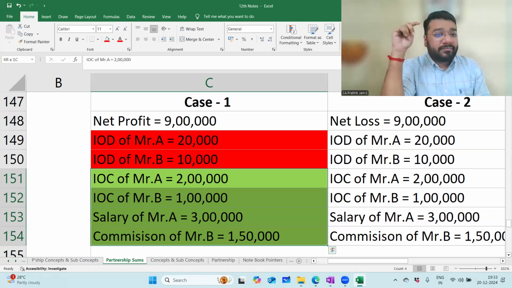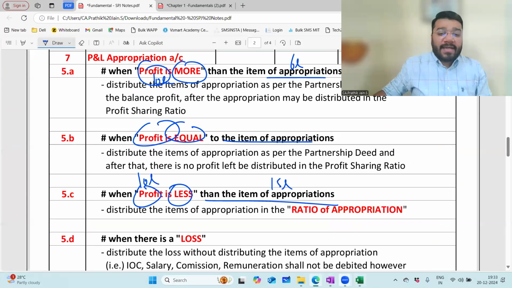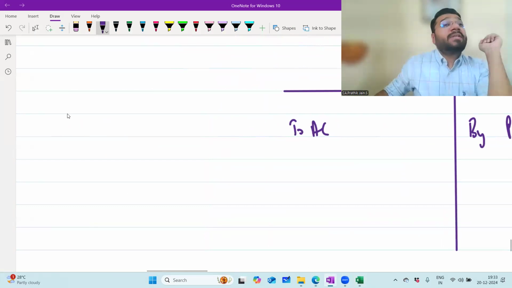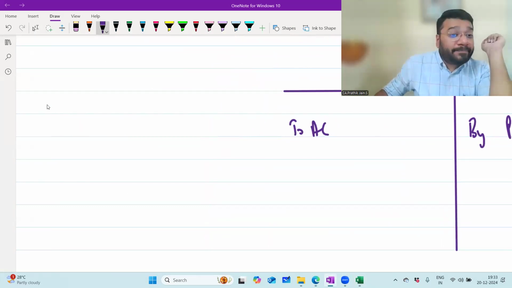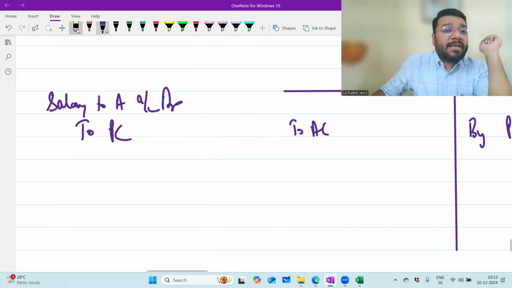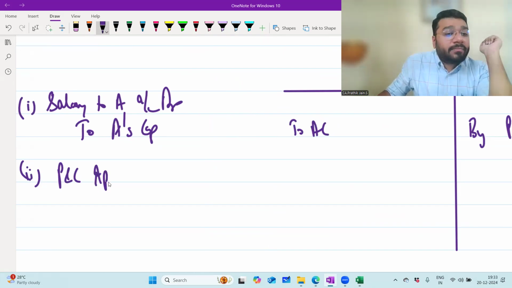Salary account, capital account. The question being asked here is: should I write A's capital or A's salary? Now tell me, what is the due entry for the salary? Salary to A. Salary account debit to A's capital. Wonderful, A's capital. Then what is my next entry? P&L appropriation account.